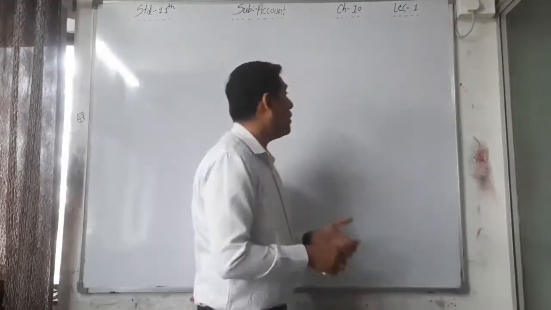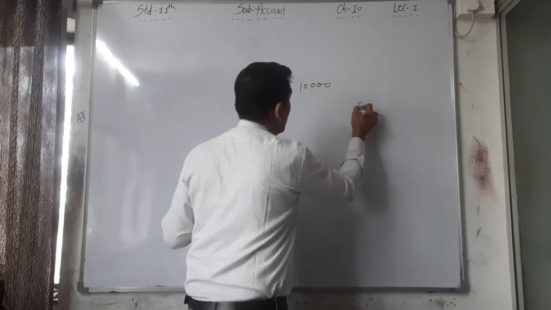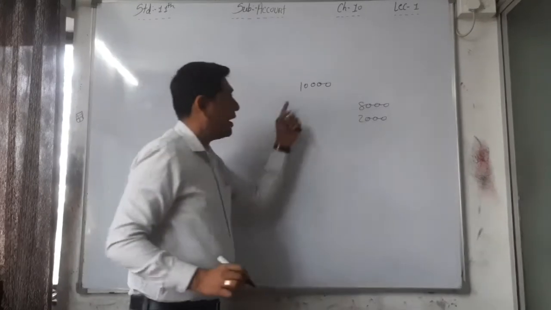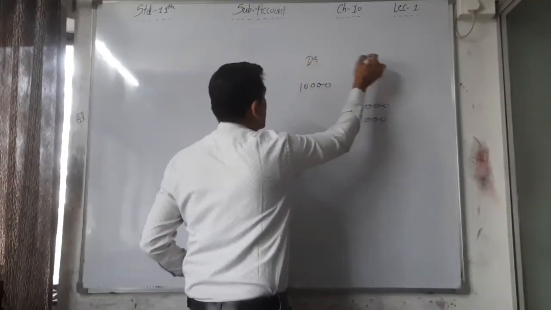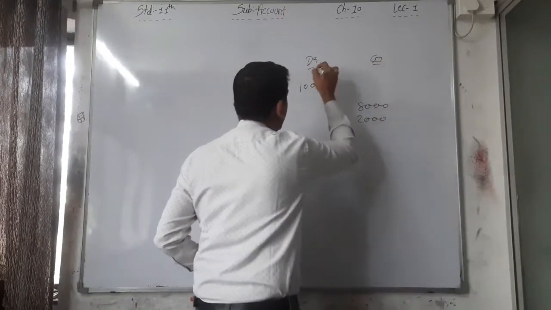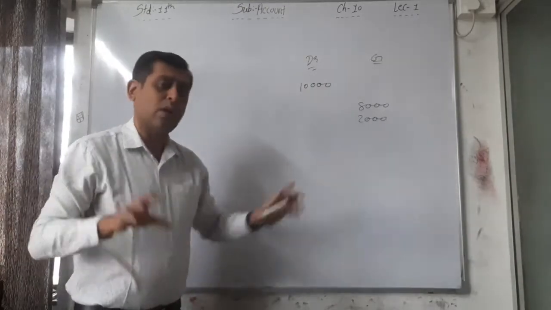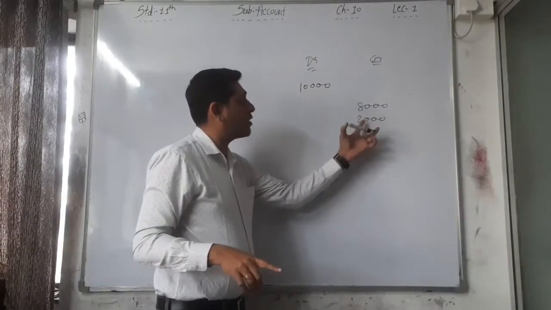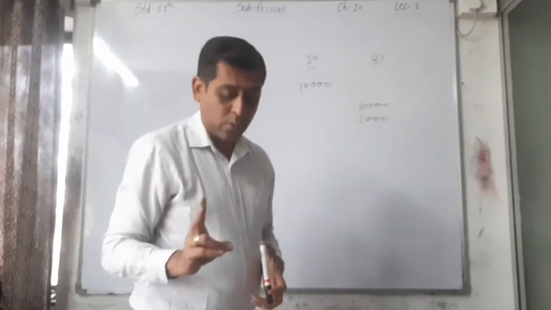Yes, if the amount on the debit side is 10,000, then on the credit side 8,000 and 2,000, that may be possible. 8,000, 2,000 is 10,000, and 10,000. This one is the debit side and this one is the credit side. So if on the debit side you write 10,000 and on the credit side 8,000 and 2,000, that is okay. But you cannot write 10,000 and 8,000 only. You have to compulsorily write equal amounts on both sides. Okay.